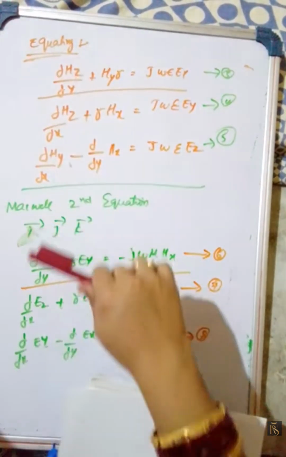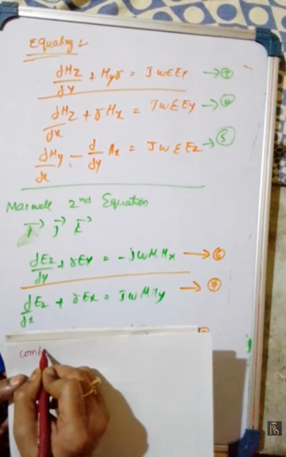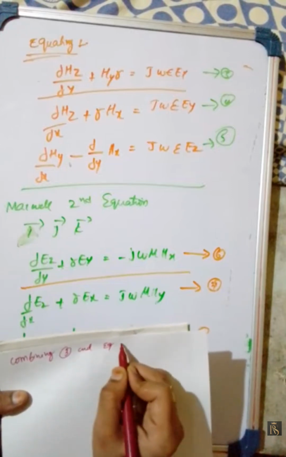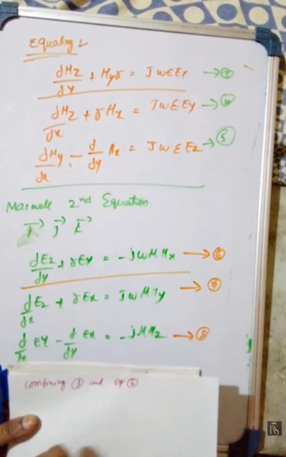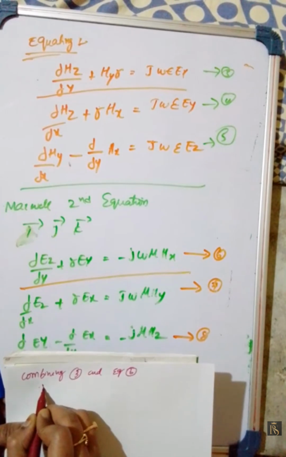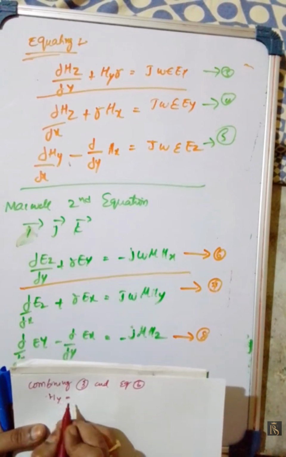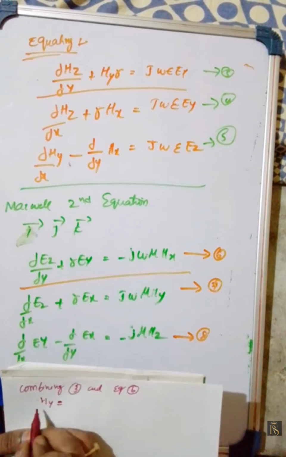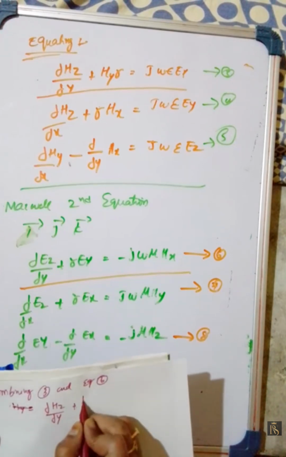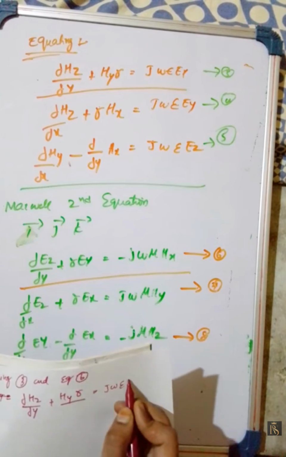Equation 3: dou hz by dou y plus hy r is equal to j omega epsilon Ex.